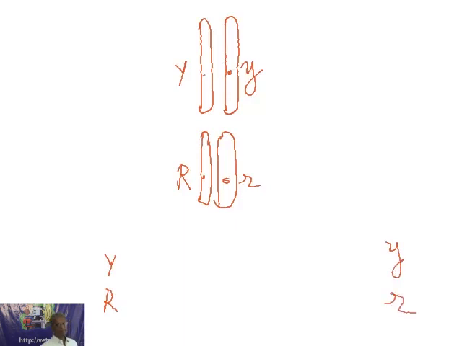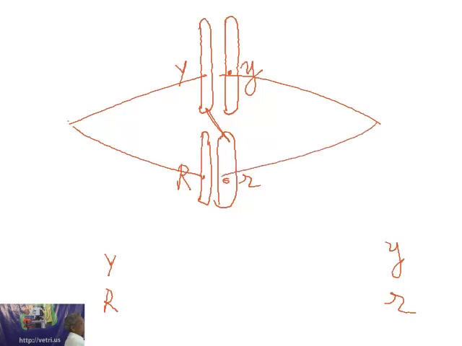Fine. I told that these will also have the chance of going as capital Y and small r. Now the problem is, you may not be able to very clearly understand that when the spindle fibers are coming from the pole and dragging the chromosomes to the two different poles, obviously a spindle fiber will attach to the capital Y and then go all the way to the small r to drag it there.